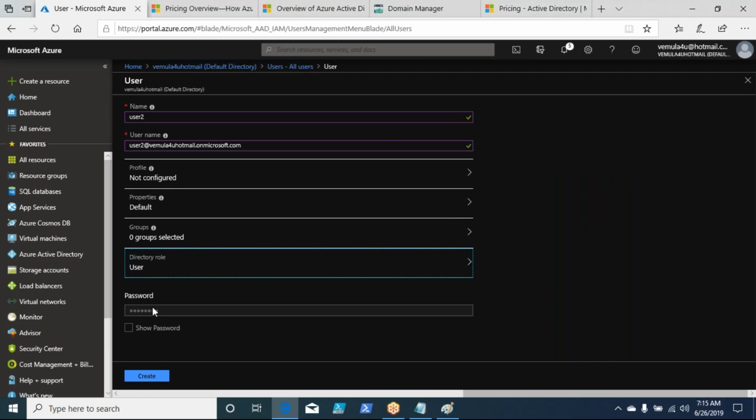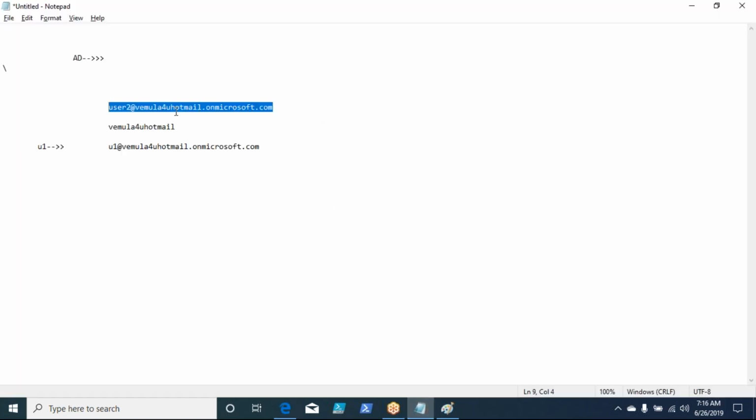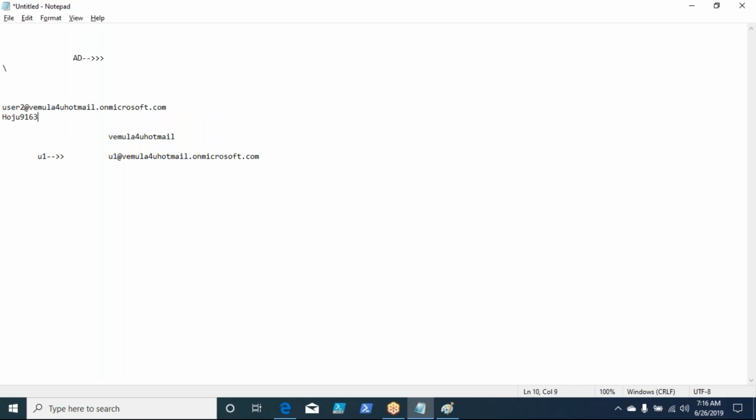And then this user, whoever you are creating, should have a password. Azure Active Directory generates a password for the user. Now, if you are creating the user ID, you have to provide this password to the user, right? For that, you can click on show password and then copy this password. So for the user ID user2 at Vemula4u hotmail.onmicrosoft.com, the password is this, right?